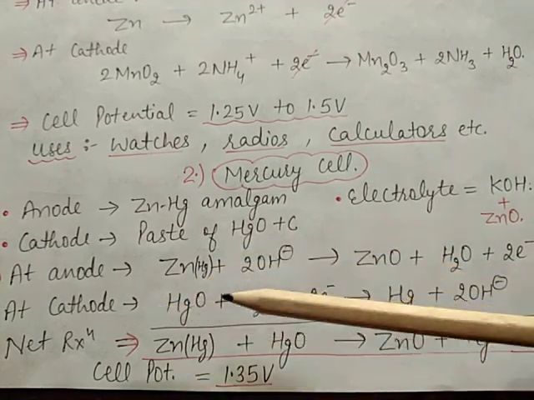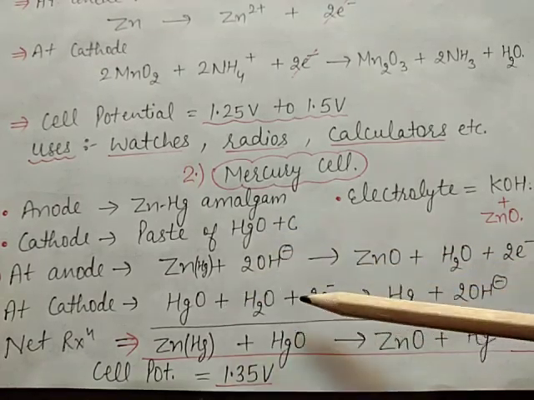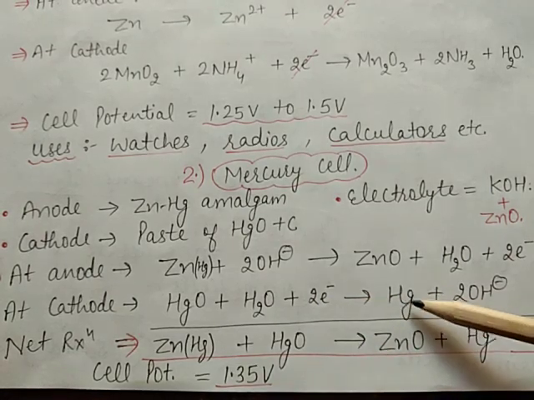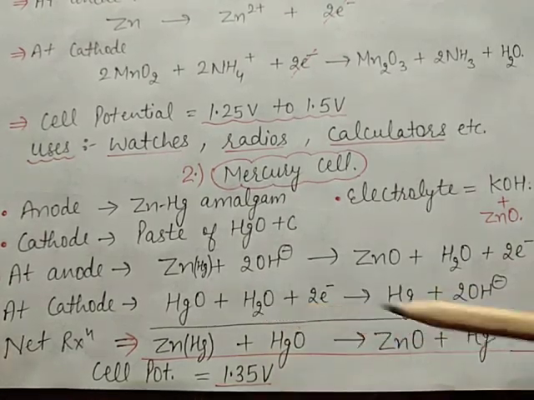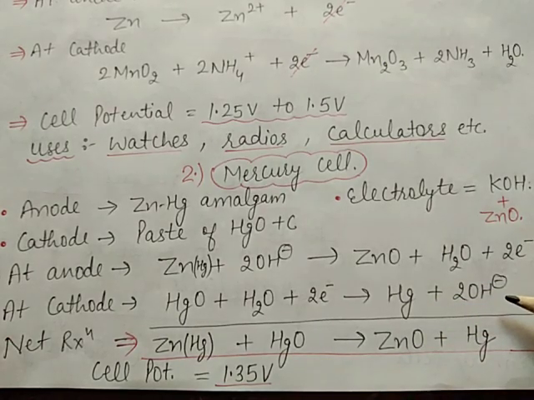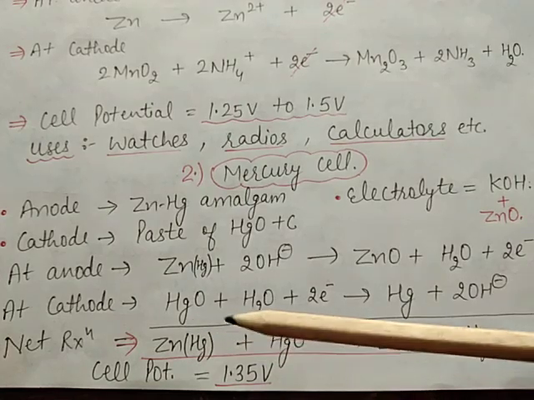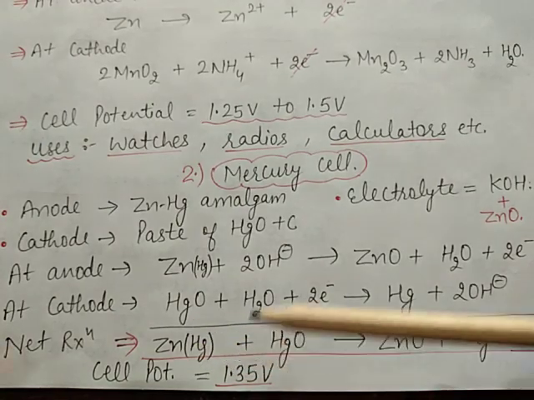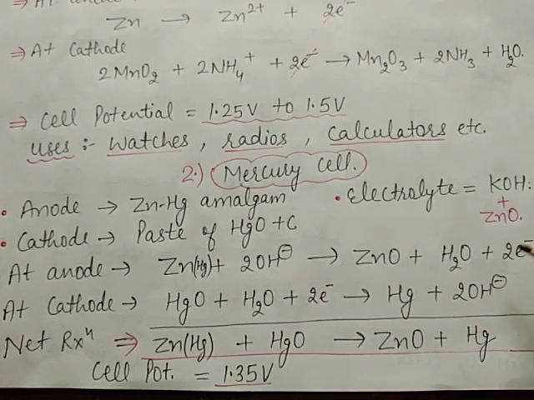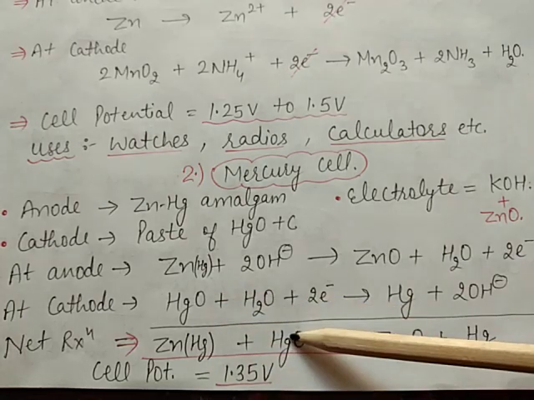At the cathode, HgO gains 2 electrons and forms Hg, meaning mercuric oxide changes into mercury, and 2 OH negative ions are released. The net reaction of anode and cathode is ZnHg plus HgO.